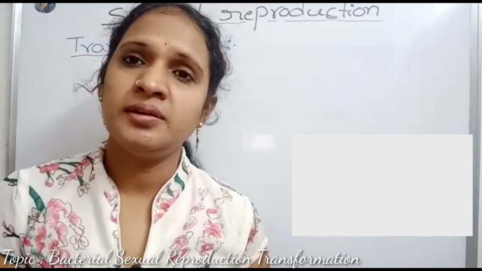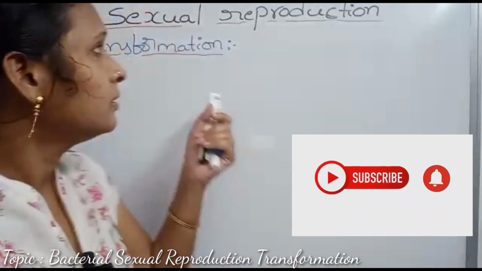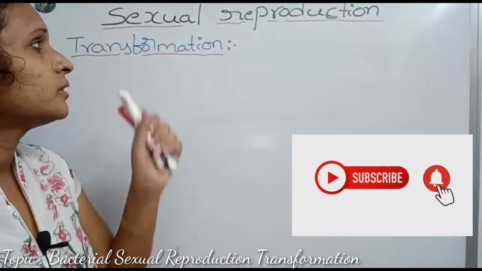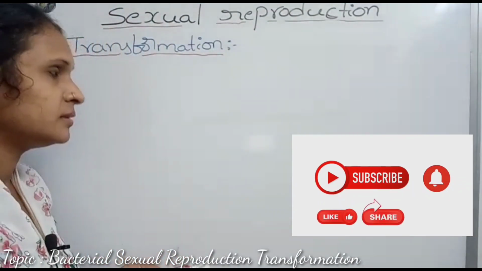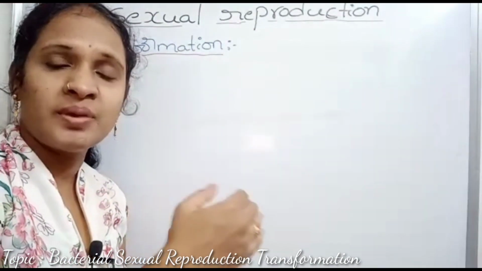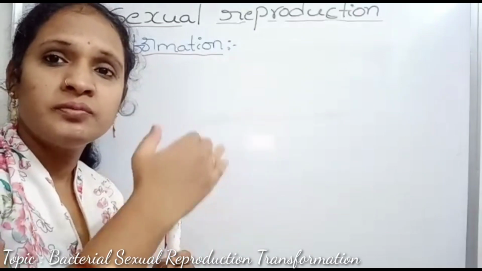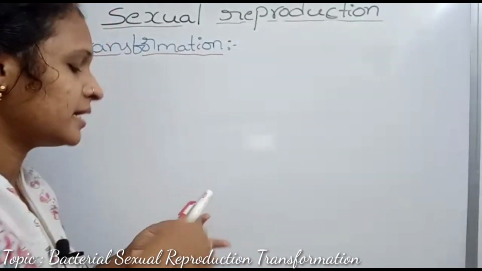In the previous video, we discussed one method of bacterial sexual reproduction, which is conjugation. In this video, we will learn about the second method, transformation. What is transformation? Transformation means the transfer of small DNA segments from a donor cell to a recipient cell through the medium.